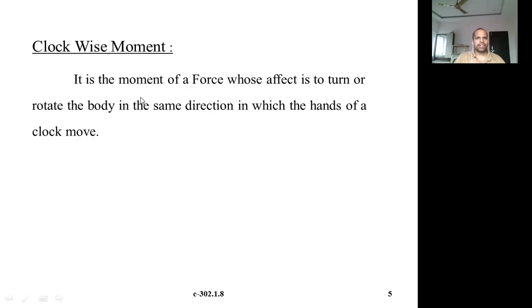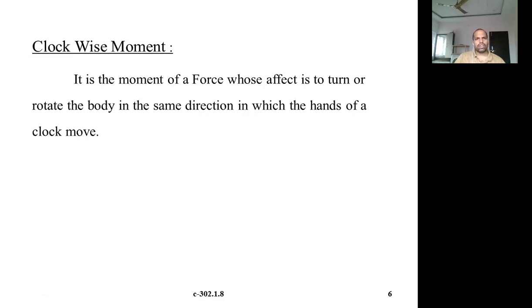So clockwise moment is a moment of force whose effect is to turn or rotate the body in the same direction in which the hands of a clock move. We already discussed that the effect of your moment is nothing but rotation. Okay. So it tries to rotate the point or member or anything. Right.